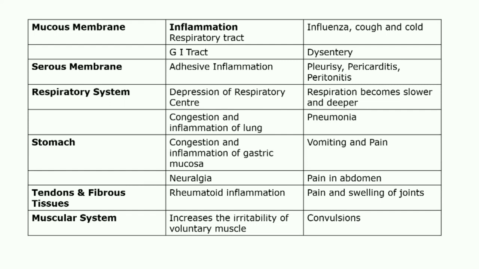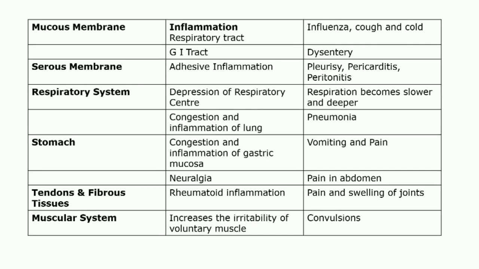Also, it acts on the respiratory system. It causes depression of respiratory centers, which leads to respiration becoming slower and deeper. And also in the respiratory system, it causes congestion and inflammation of the lung, which leads to pneumonia. In the stomach, it causes congestion and inflammation of gastric mucosa, leading to vomiting and pain. Also in the stomach, it causes neuralgia, which leads to pain in the abdomen.